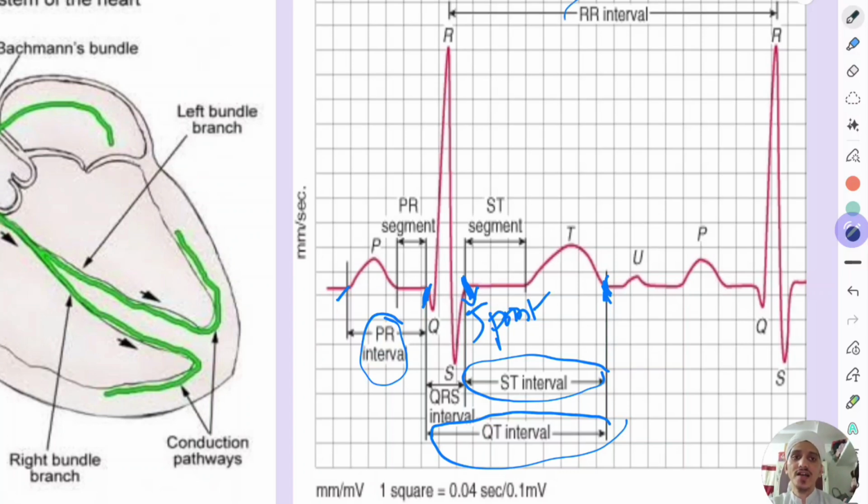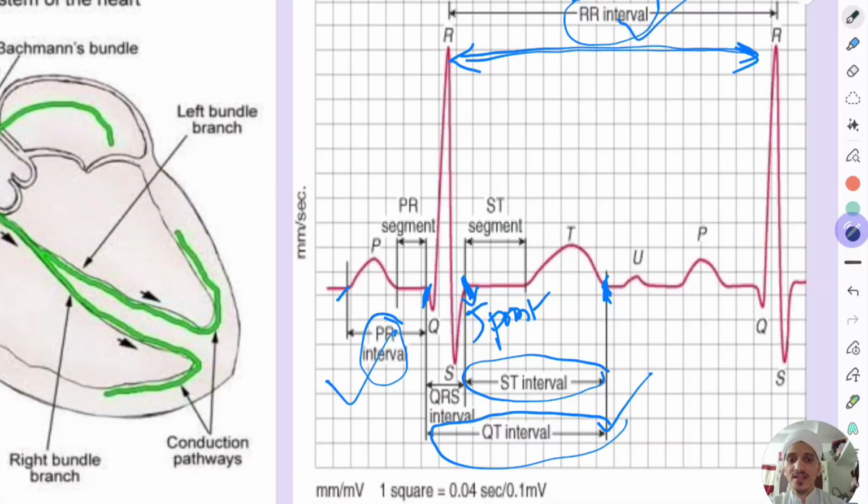Then the fourth one is RR interval. So the distance between two different QRS complexes is known as the RR interval. So among these, the PR interval, QT interval, and RR interval are the most important intervals.